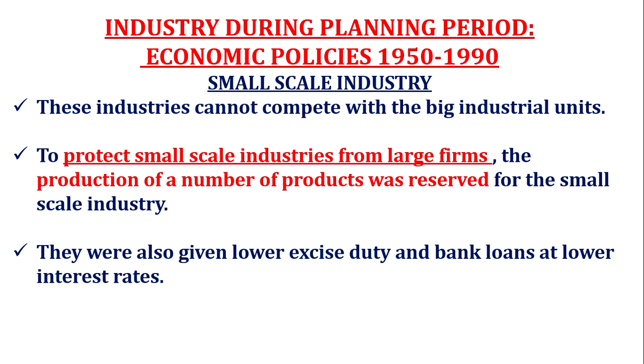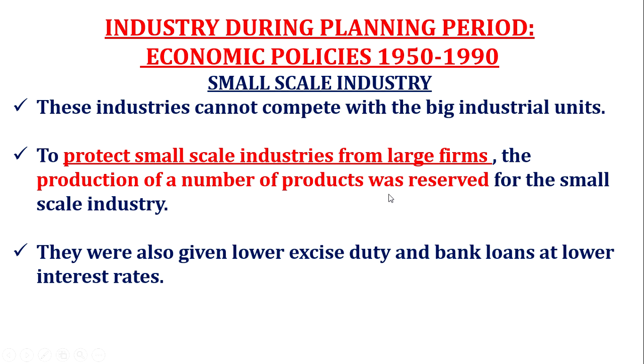At that time these industries could not compete with the big industrial units, so to protect them, the production of a number of products was reserved for small scale industry. This is a very important point. To protect small scale industries from large firms during 1950 to 1990, some of the goods were reserved.